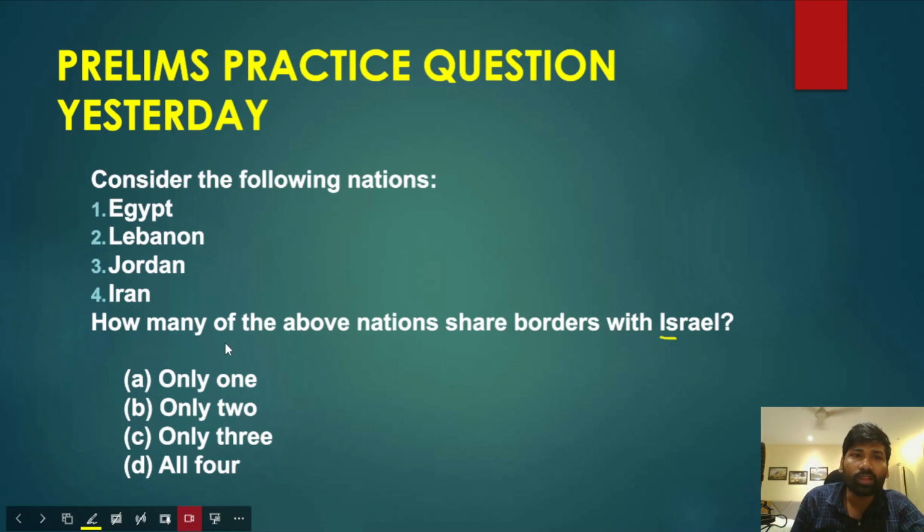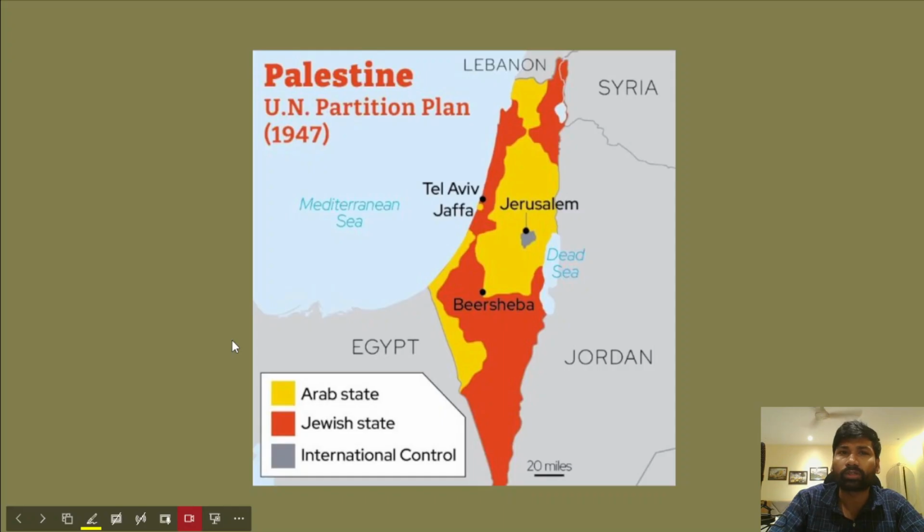If you look at the border of Israel, it shares its borders with Egypt, and apart from Egypt, it also shares its borders with Jordan. Jordan is on the eastern side of Israel, and you can also see Syria sharing its borders with Israel, and on top in the north, Lebanon also shares its borders with Israel.